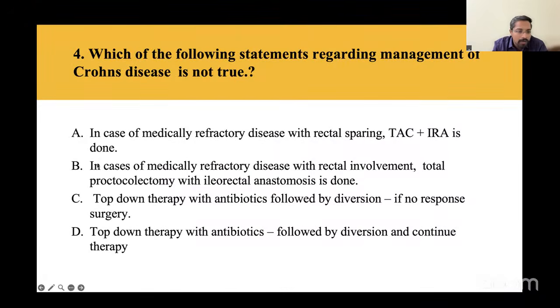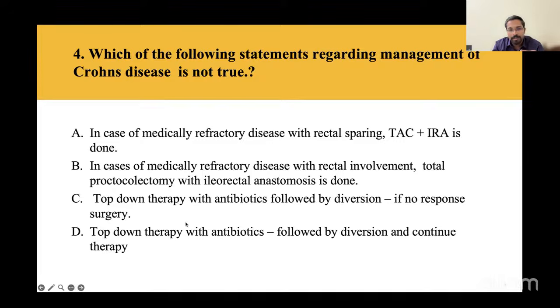So you can approach a medically refractory disease with top-down therapy with antibiotics, say, and you can follow it with diversion and continue the therapy; that is the right option. This is the option where students were not able to give us exactly, but I think this is the concept the examiner was trying to exploit. So it is top-down therapy with antibiotics followed by diversion, and you can continue the therapy. If you do so, you could manage the medically refractory disease as well as the stricturing part without taking down the colon, that is, without doing a total abdominal colectomy.